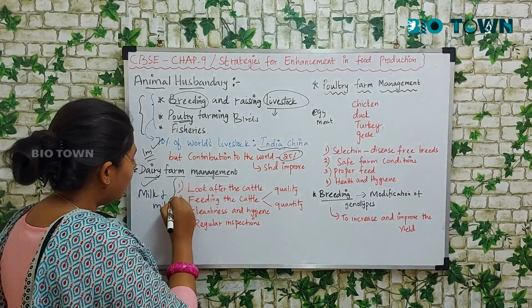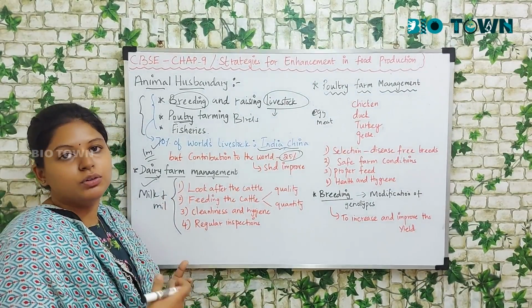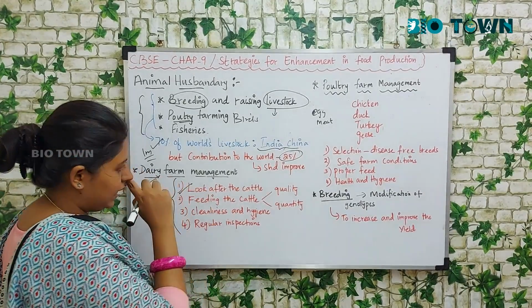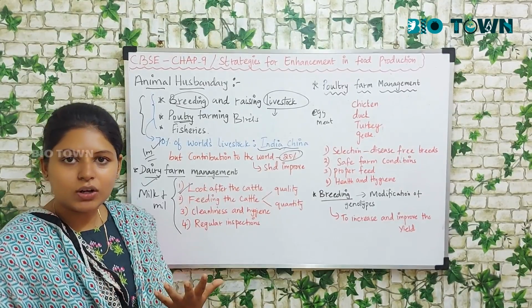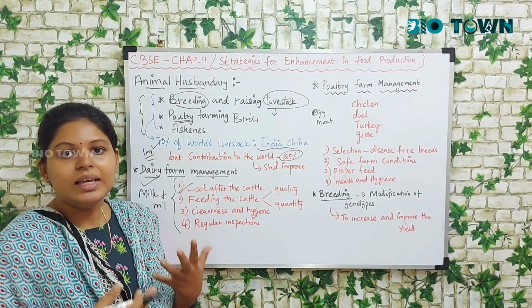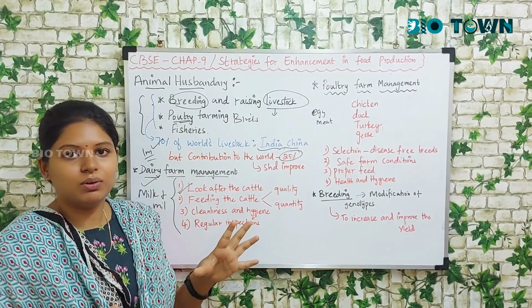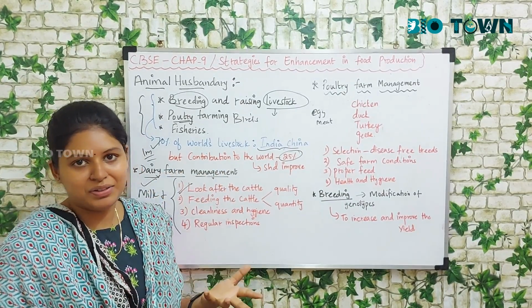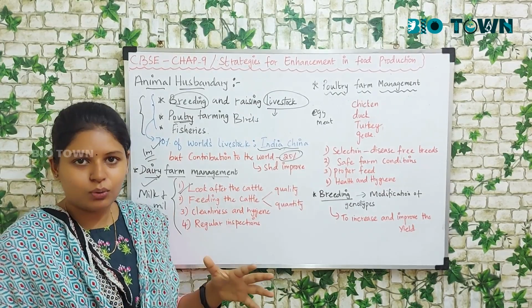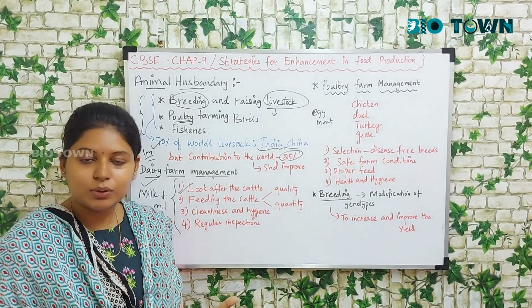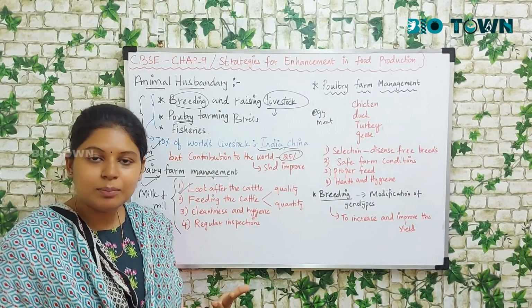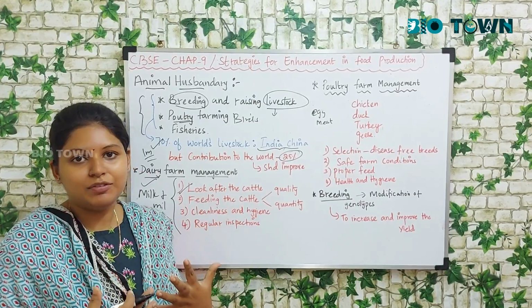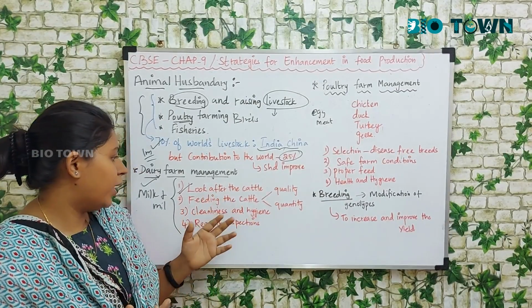So first, what are the important things that you have to do in dairy management? First you have to look after the cattle. It is not only important that you just grow the cattle, but the very important thing is that you have to look after the cattle. You have to check whether they are infected with any diseases, are they eating properly, are they growing properly, is there any malfunctioning of the dairy farming system. So you have to check all that.